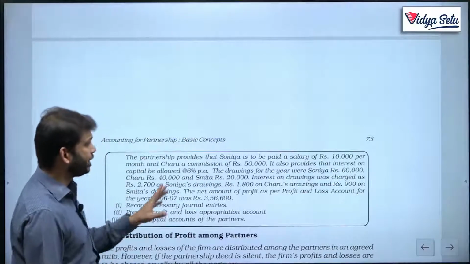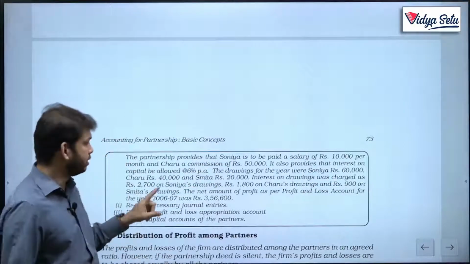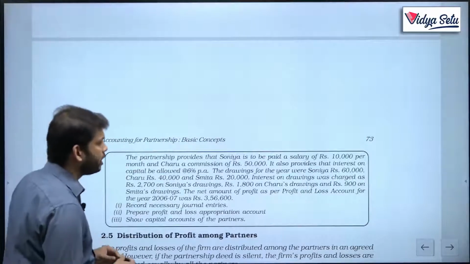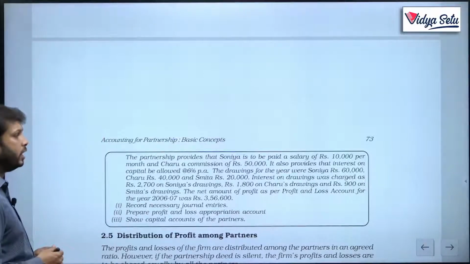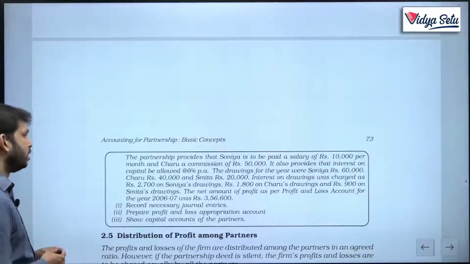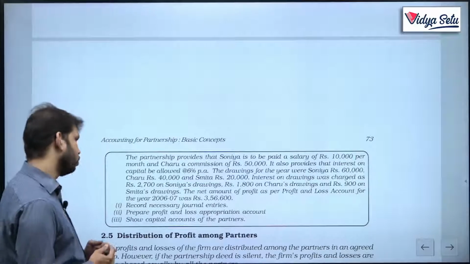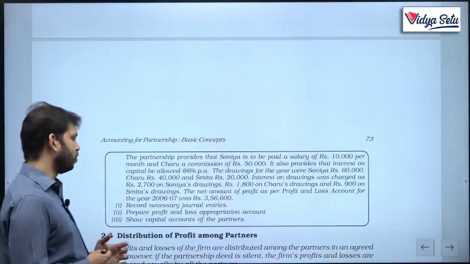Charu gets a commission of 50,000. Now they have not mentioned 50,000 per month, so I will assume that this 50,000 is for the entire year. It also provides that interest on capital be allowed at 6% per annum. The drawings for the year were Sonia rupees 60,000, Charu 40,000, Smita 20,000. Interest on drawings, they have directly calculated, they have not given any percentage: 27 for Sonia, 1800 for Charu and 900 for Smita. The amount of net profit for the year was 3,56,000. Record necessary journal entries, prepare P&L appropriation account, show capital account for the partners.